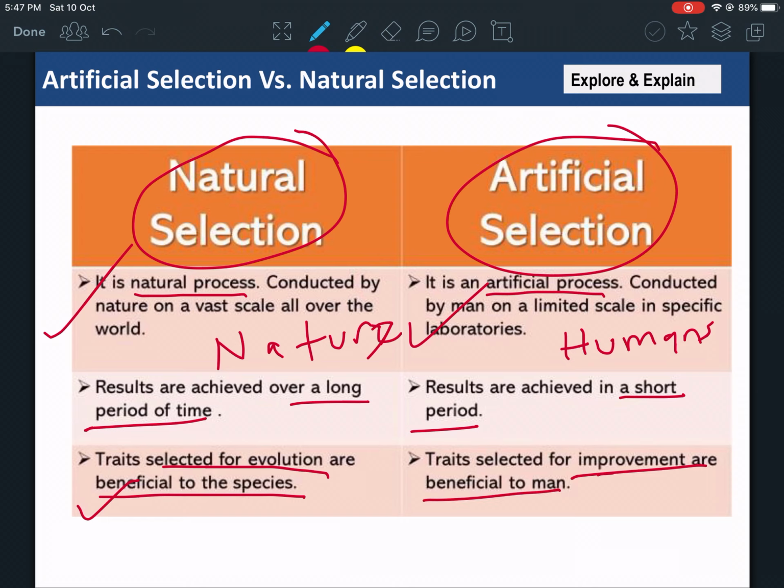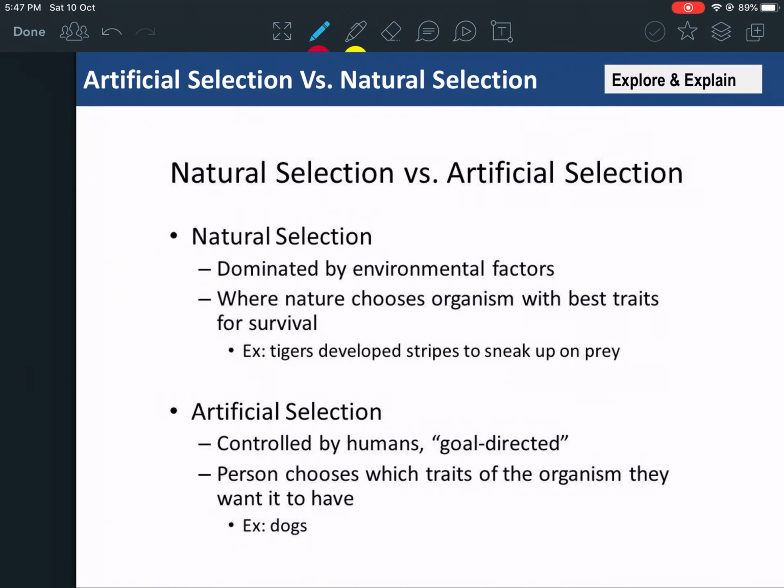In natural selection, the benefit is to the actual species, but in artificial selection, the benefit is for humans. This happens over a long time or a short time, controlled by nature or controlled by humans.